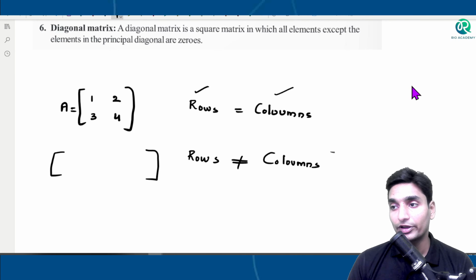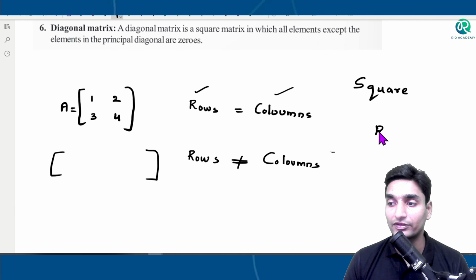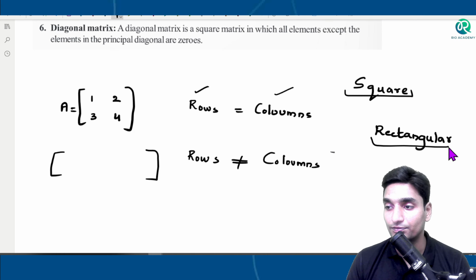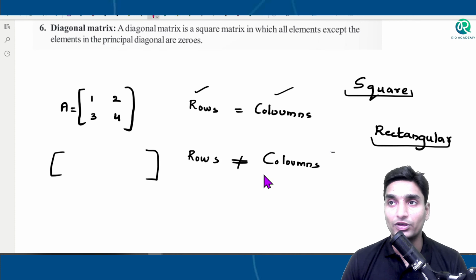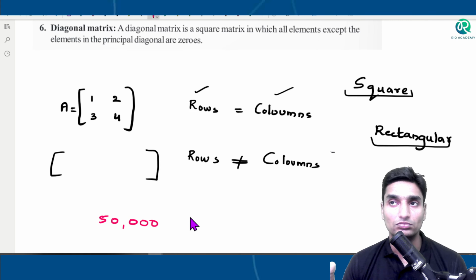Now guys, the question comes, why do we need to distinguish the matrices on the basis of shapes? Why divide them into square matrices and rectangular matrices? See, suppose we have about 50,000 matrices. And before that, suppose you have 50,000 students or 50,000 employees or 50,000 people. Now you want to distribute something to them.